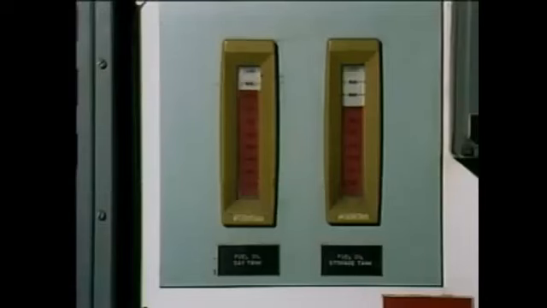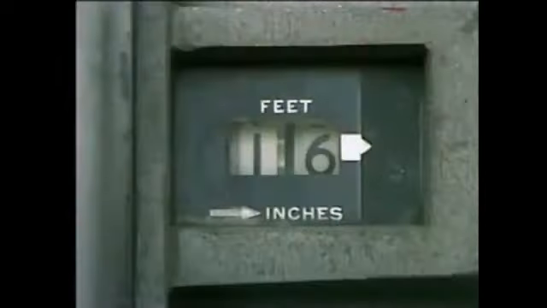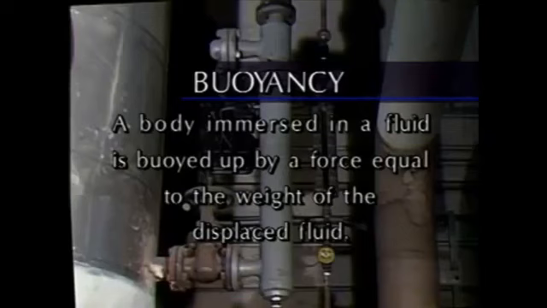Accurate level measurement helps ensure that proper amounts of materials are maintained in plant systems. One device that's sometimes used to measure level in fluid systems is a displacer. A displacer operates on the principle of buoyancy. This principle states that when a body is immersed in a fluid, it's lifted or buoyed up by a force that's equal to the weight of the displaced fluid.